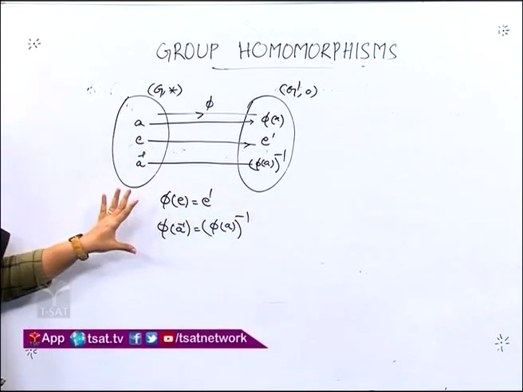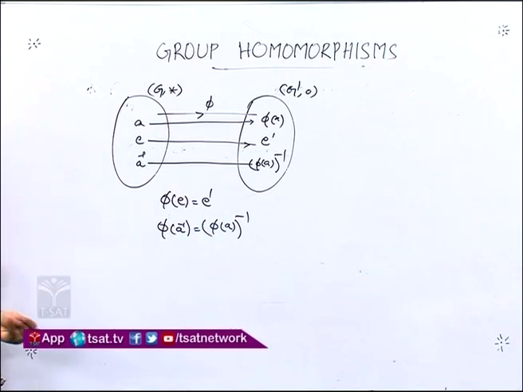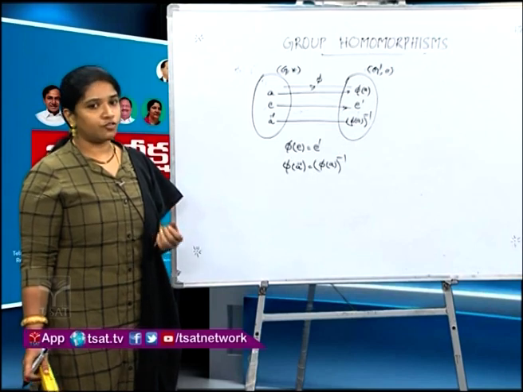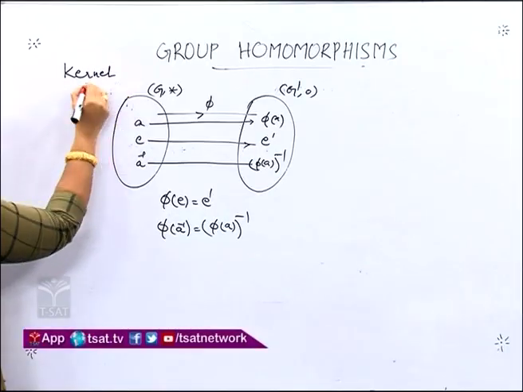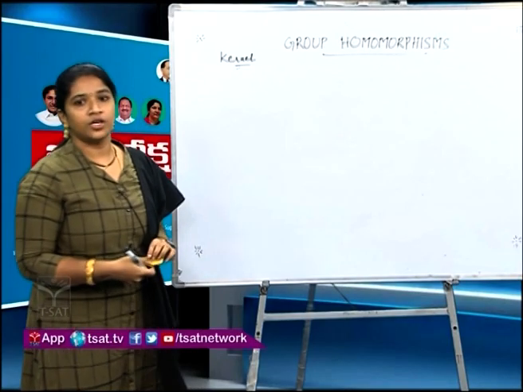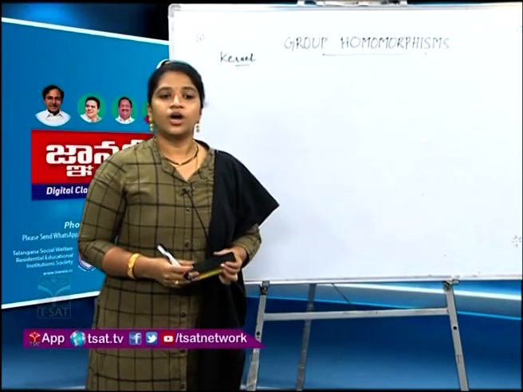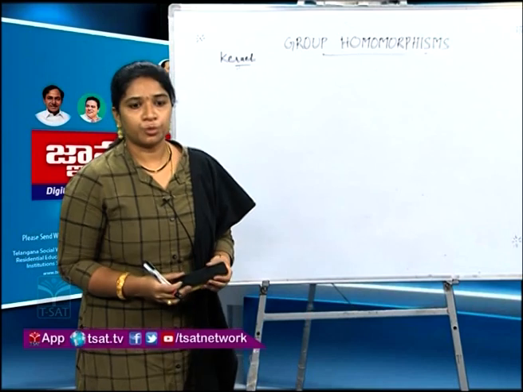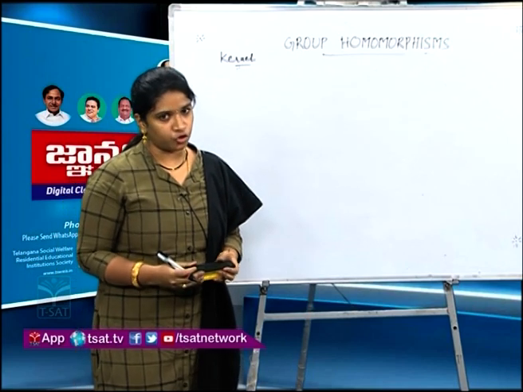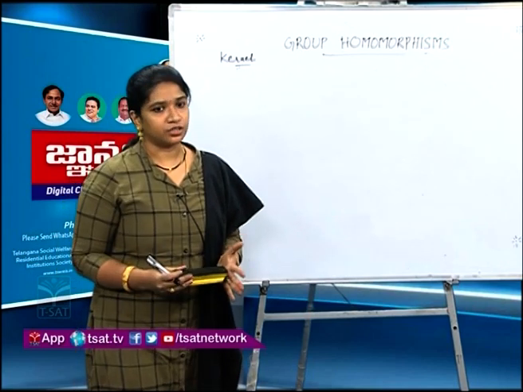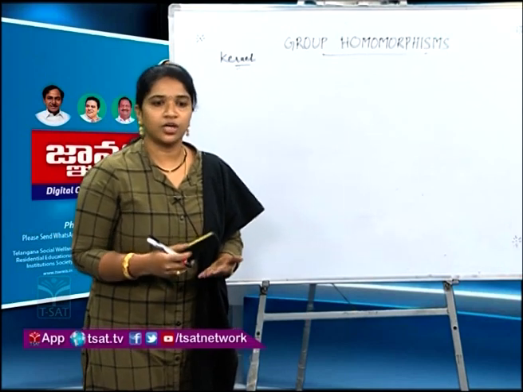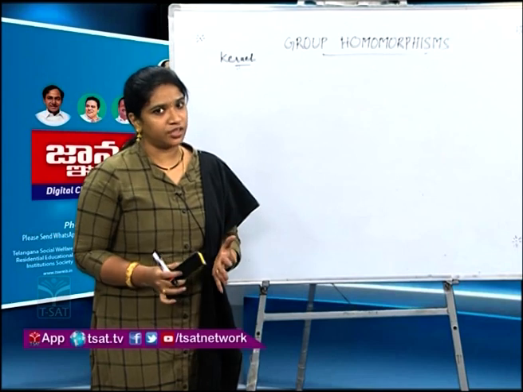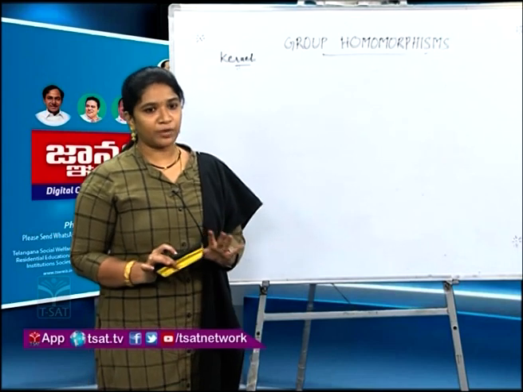Now using these two important properties, we will try to define an important concept of a homomorphism called kernel of a homomorphism. Now what is a kernel? How did we define our homomorphism? Homomorphism is a mapping between two groups satisfying a particular condition. Homomorphism is just a mapping. We did not say whether it is a 1-1 function or an onto function, bijection, we did not mention anything.